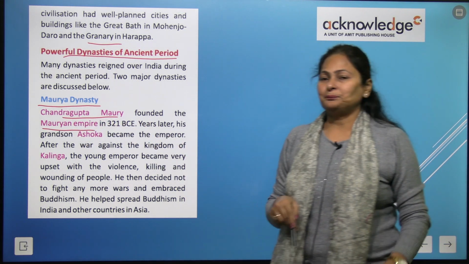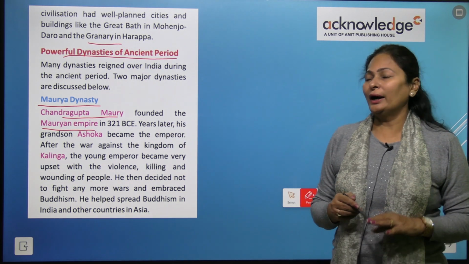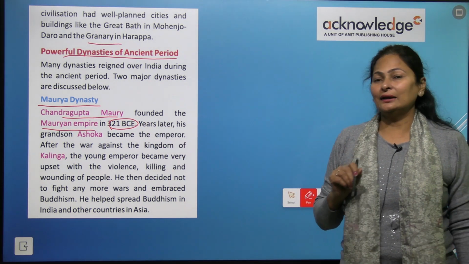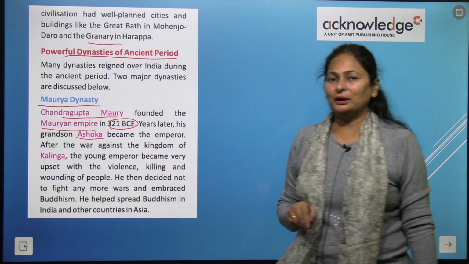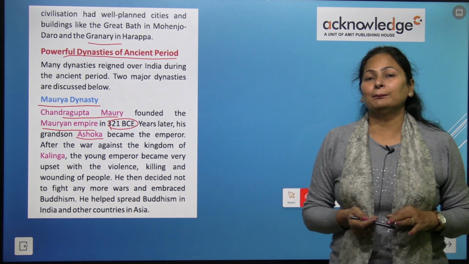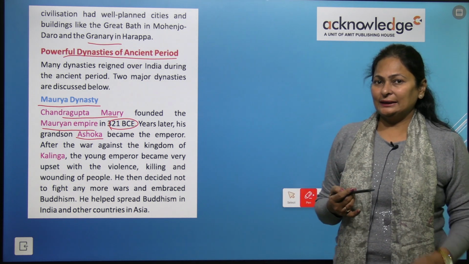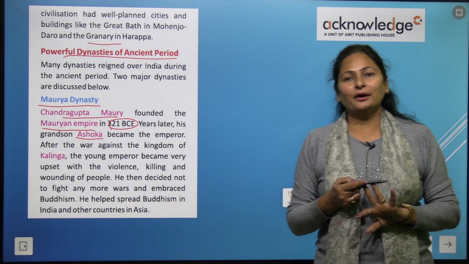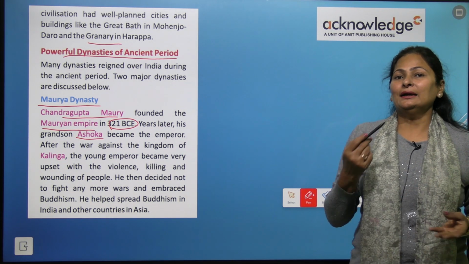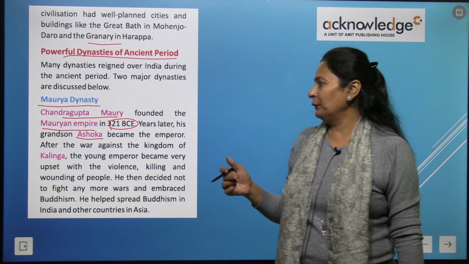It was called the Mauryan Empire in 321 BCE. Years later, his grandson Ashoka, we have all learned about Ashoka, became the emperor of this Mauryan dynasty. It was started by Chandragupta Maurya, and later his grandson Ashoka became part of this dynasty, and he was a great emperor.